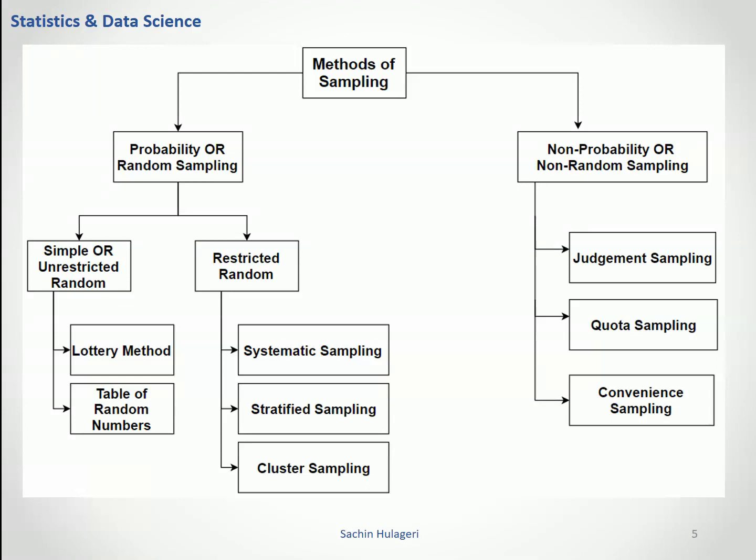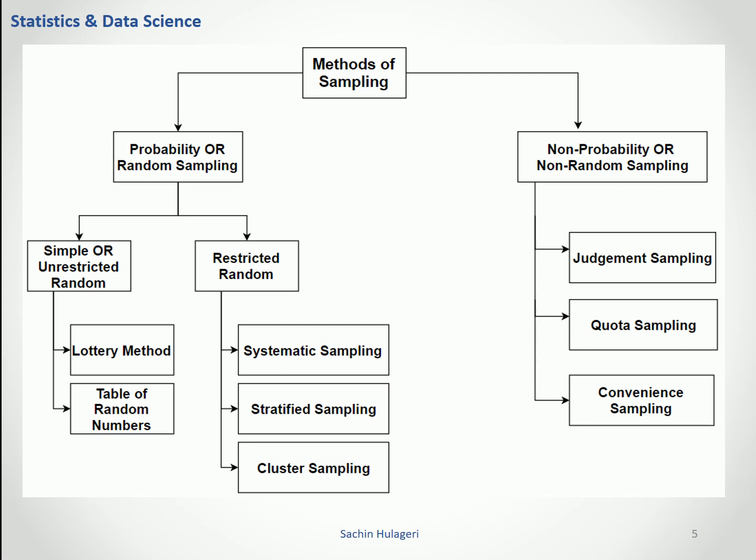Sampling methods. There are different types of sampling methods. Mainly it is categorized into two major categories: probability sampling or random sampling, and another one, non-probability sampling or non-random sampling. Let's see the probability sampling. Probability sampling is further divided into simple or unrestricted random sampling and restricted random sampling.